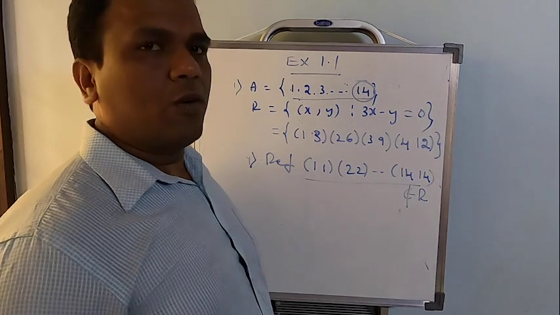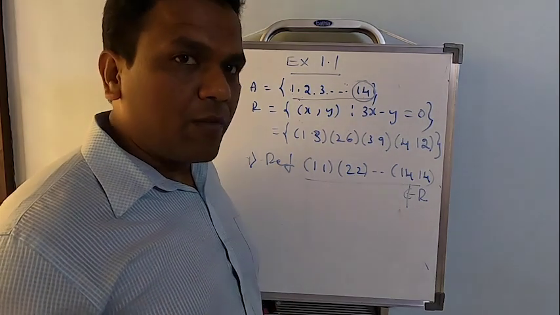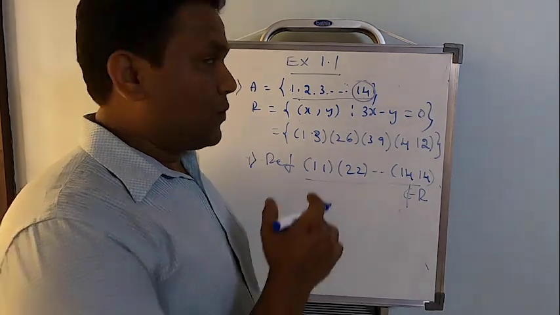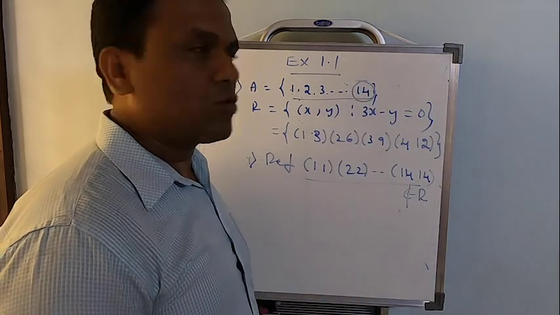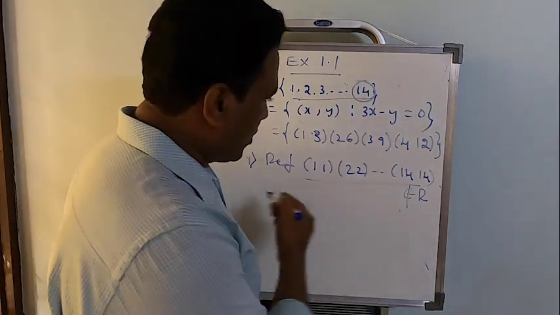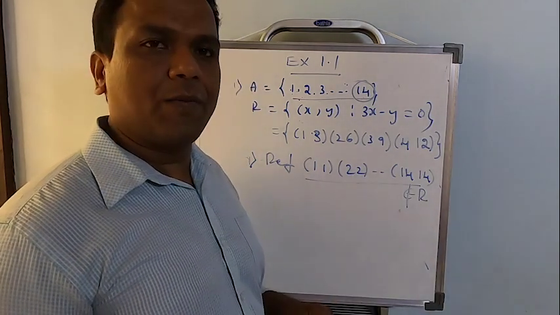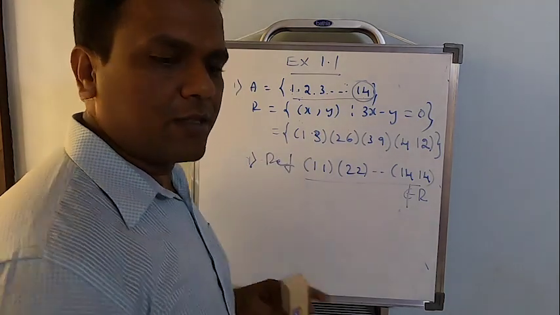But suppose (1, 1), (2, 2), (3, 3) up to (13, 13) are present, and (14, 14) is not present. Still it's not going to be reflexive. For every element of the given set, you should be able to find the ordered pair. So there are 14 elements. For all the 14 elements, you should find the ordered pairs (1, 1), (2, 2) up to (14, 14). Since none of them are present, the given relation is not going to be reflexive.